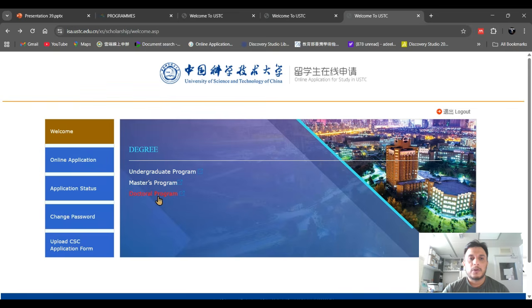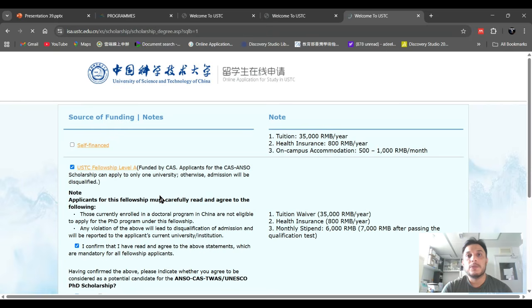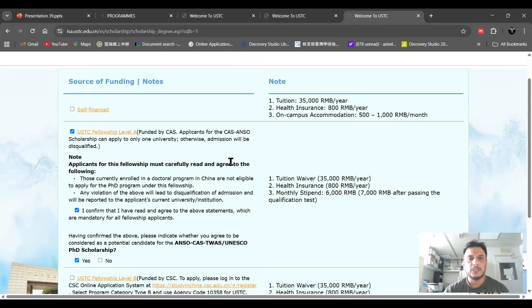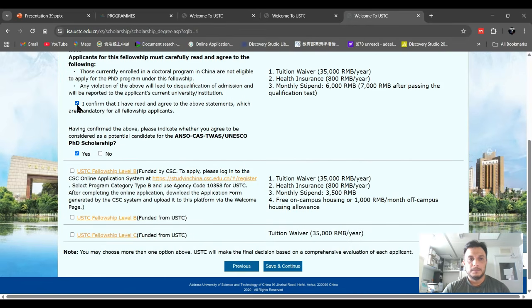So today we will choose the doctor program. Just click on doctor program and it will show you some steps that you have to complete for the application online. There are around nine steps to complete. Here, if you are going self-funded, choose self, but today we are choosing the ANSO scholarship. Under the ANSO scholarship, they provide you a tuition fee waiver, health insurance, and a monthly stipend. When you confirm that, they will ask whether you will also be applying for the ANSO CAS TWAS UNESCO scholarship. You can click yes.